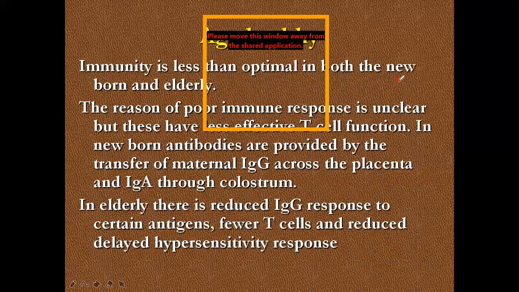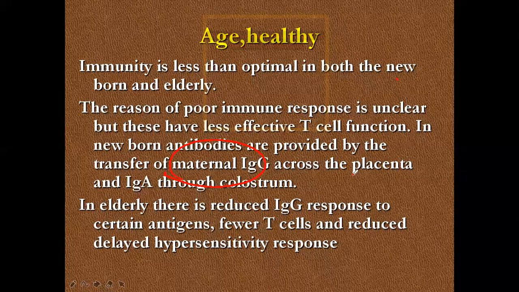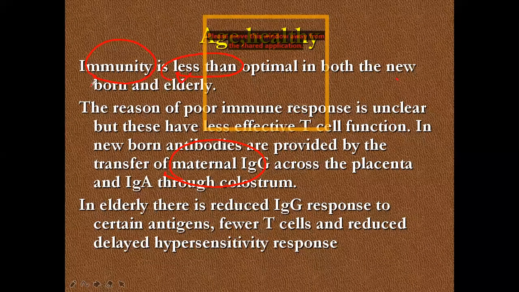Immune system, immunity less optimal, like maternal IgG, age and health. In early age, in elder persons, and in newborns, the immunity is a bit weak. In elder persons there is less immunity. In young persons, a newborn is just building immunity, it just starts, and in elder persons immunity is finishing. Immunity is at peak in young patients.